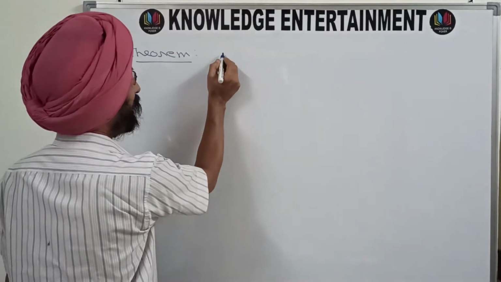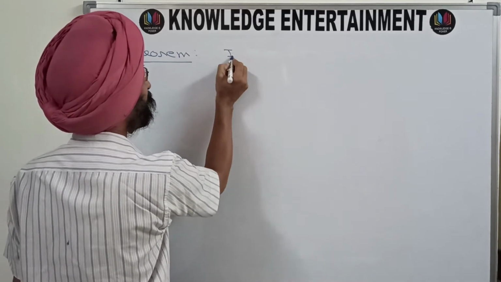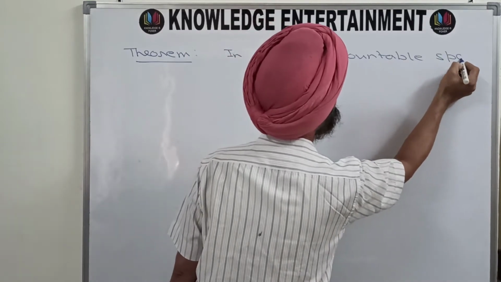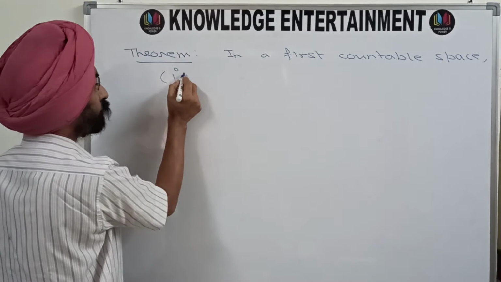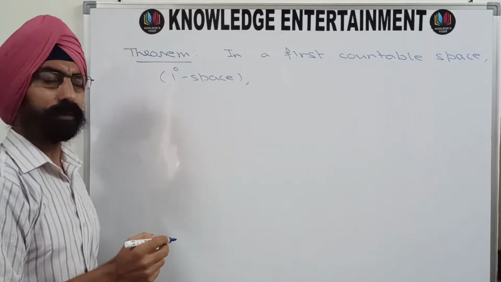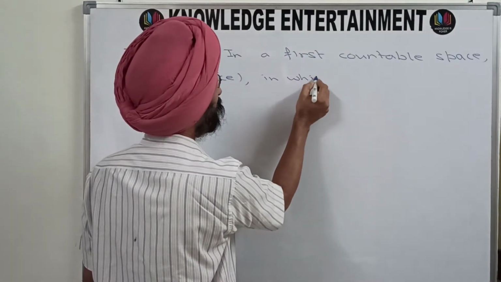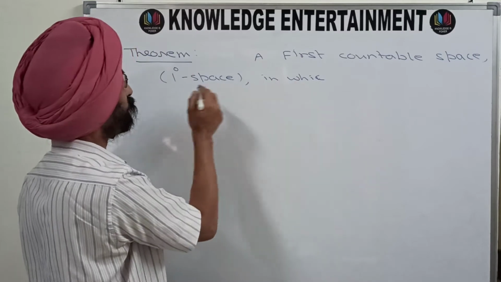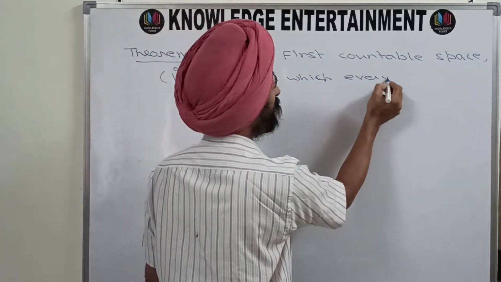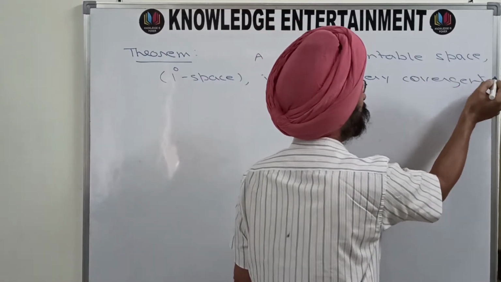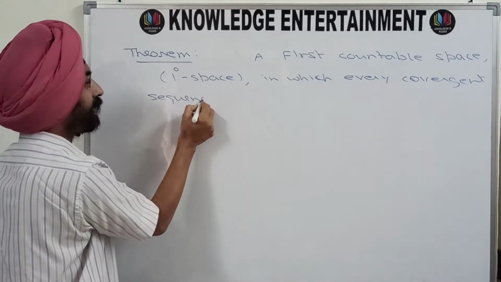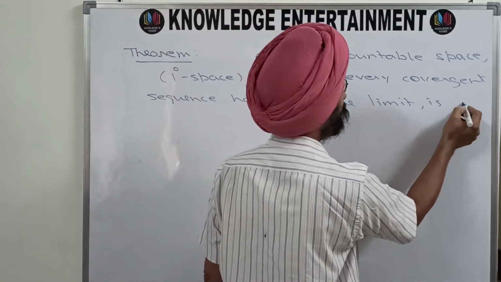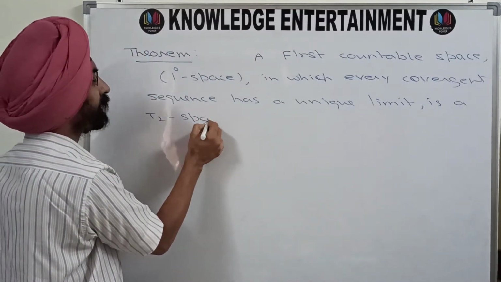The theorem is: in a first countable space, which we normally denote by 1 0 space, in which every convergent sequence has a unique limit, is a T2 space. That means a Hausdorff space.